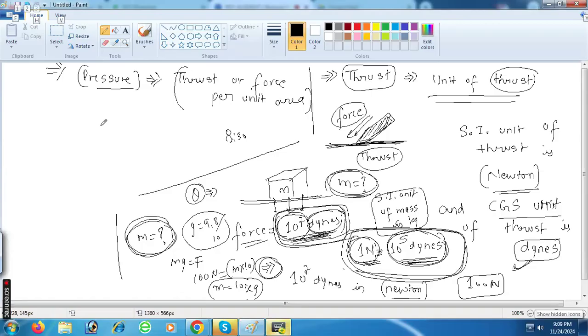So please understand here, what is the SI unit of pressure? Pascal. The SI unit of pressure is pascal. Can you understand this?